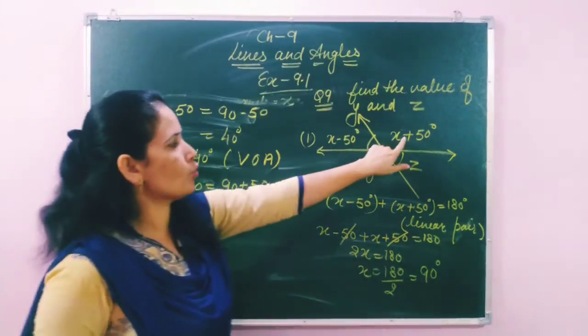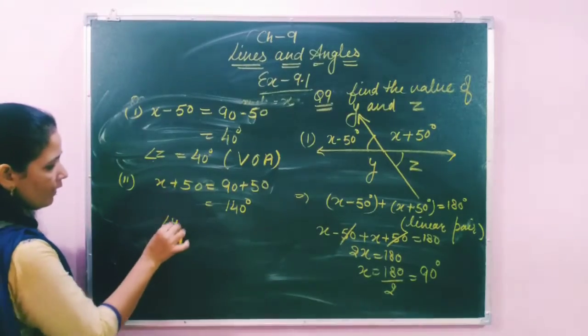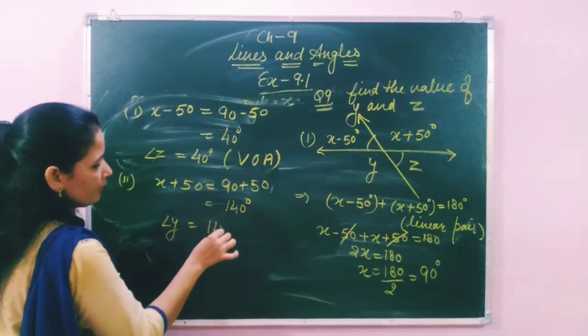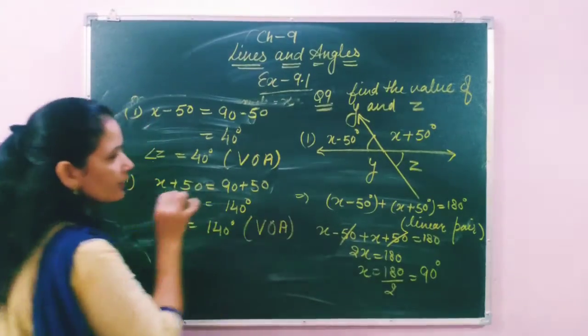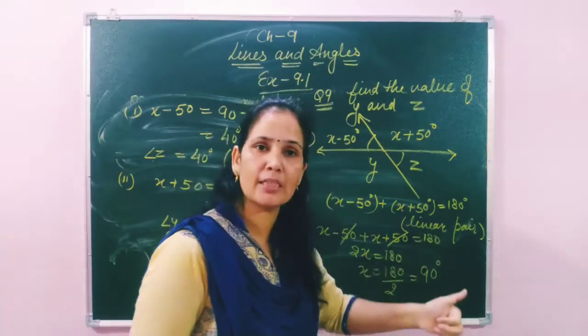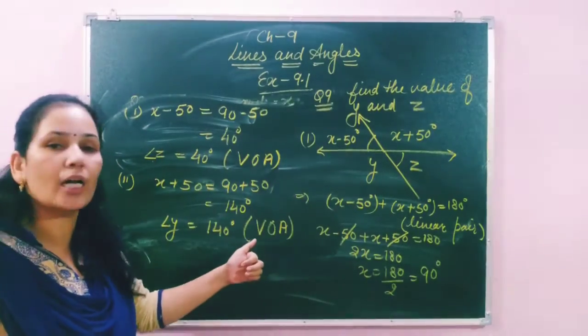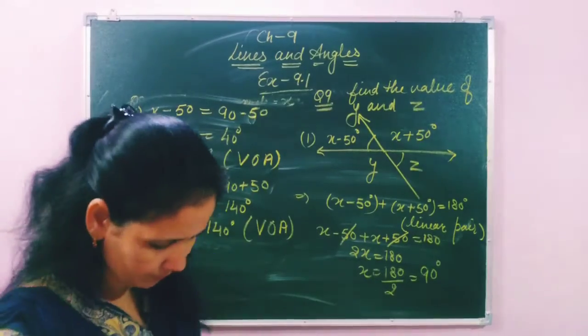And these two angles are vertically opposite angles. So the angle y value is 140 degrees. Same reason, vertically opposite angle. So here we used two concepts: first, the linear pair concept, and second, the vertically opposite angle. Okay students, now let's move to the next question.